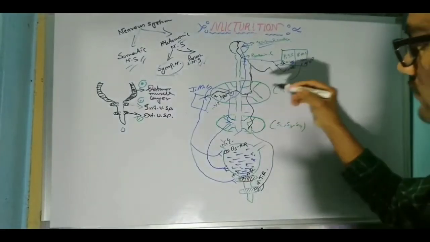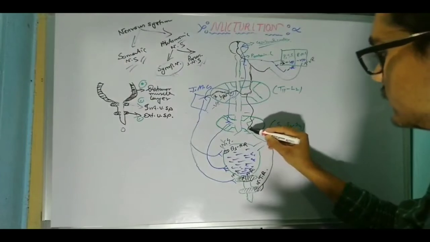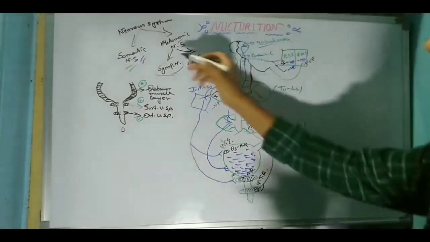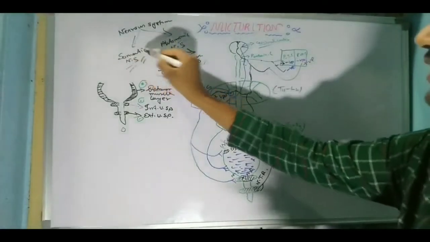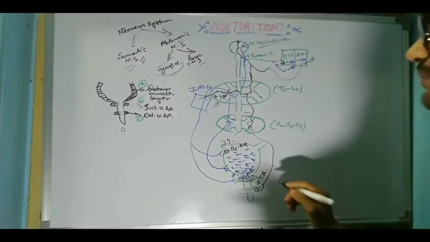And the next portion of this motor nervous system has a synapse over here, and from the sacral region the somatic nervous system arises, and it will also suppress the somatic nervous system.